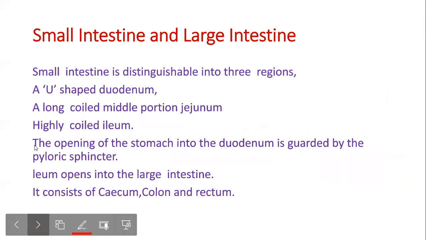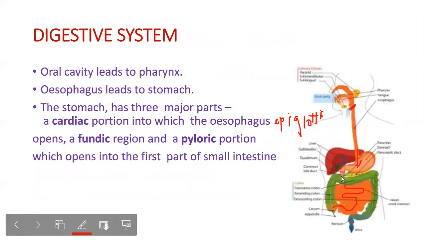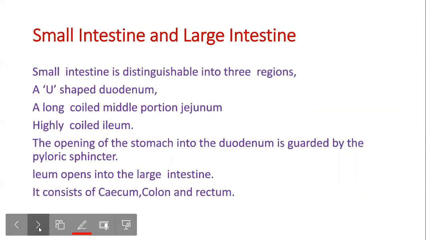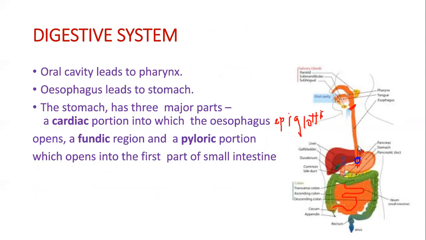Now, small intestine and large intestine. The small intestine can be distinguished into three regions: the U-shaped duodenum, this is the duodenum, and the transverse part is the jejunum, and then going into the large intestine is the ileum. Okay, so there are openings. Between the esophagus and stomach, there is the gastroesophageal sphincter.